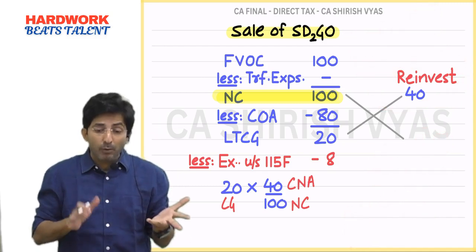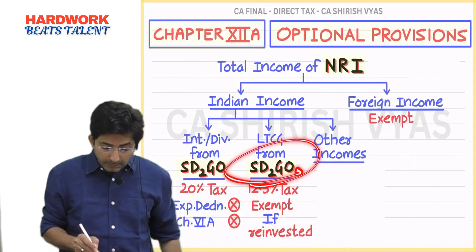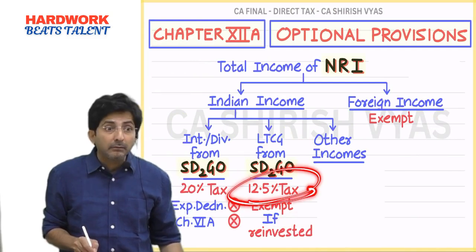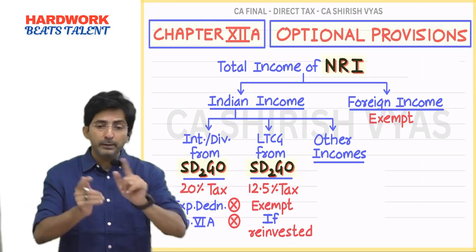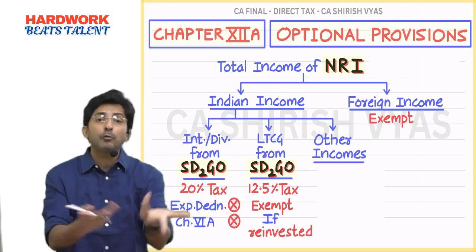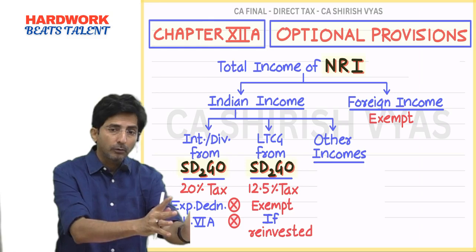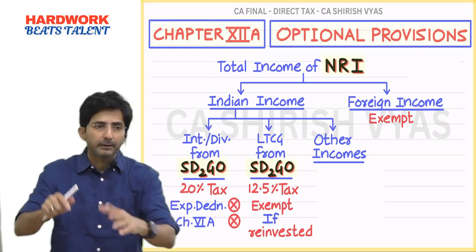See, what am I explaining? How to get exemption. Otherwise, Sadgo long term capital gain will be taxed at 12.5%. But if you want exemption, what to do? Tell me one by one. You have to reinvest within 6 months from transfer date, either in a new Sadgo or a notified savings certificate under section 10(4)(b).